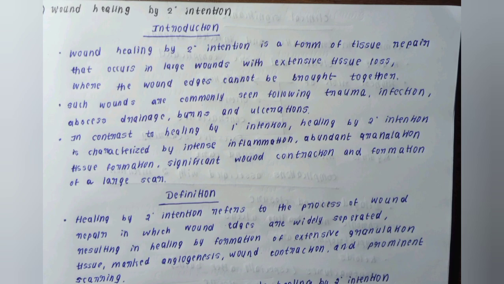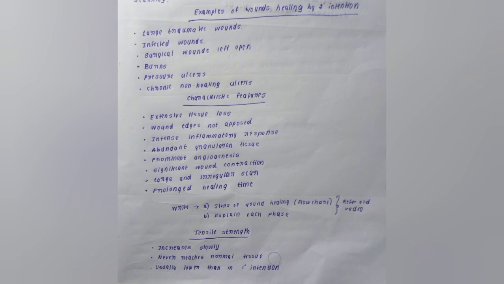So write the definition. Healing by secondary intention refers to the process of wound repair in which wound edges are widely separated. Okay, there was a proper alignment, but here they are widely separated, resulting in healing by formation of extensive granulation tissue, marked angiogenesis, wound contraction, and prominent scarring. A straightforward definition. Then write the examples. So examples are large traumatic wounds, infected wounds, surgical wounds left open, burns, pressure ulcers, chronic non-healing ulcers. Remember, clean surgical incisions are an example for primary intention, whereas surgical wounds left open are secondary intention.